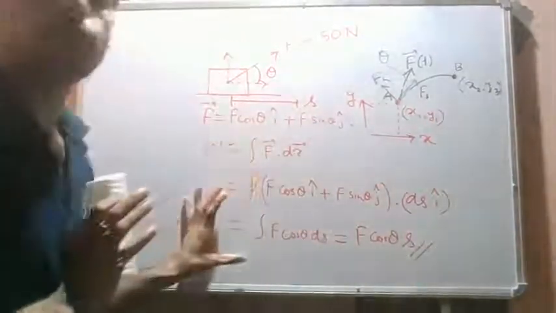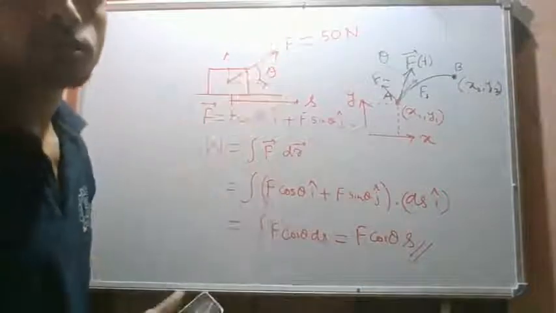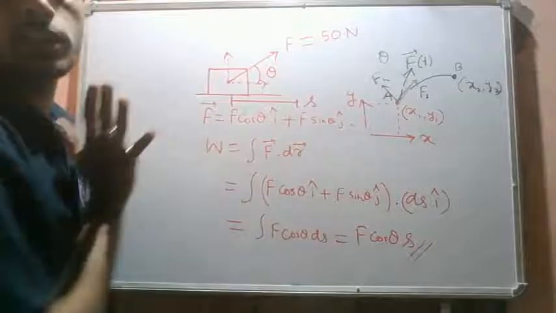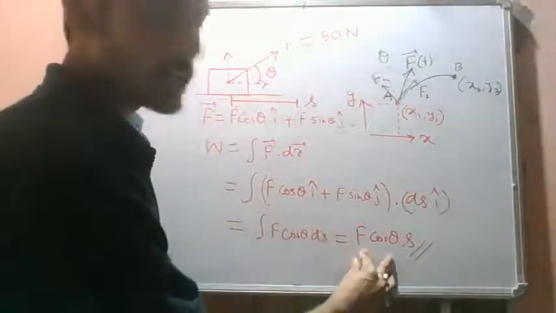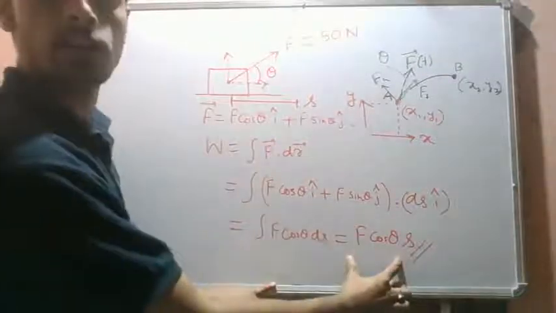Okay, so this is how we find out the work done. So in a linear displacement, when the force is constant, the force along the direction of the displacement multiplied with the displacement gives us the work done. Okay, so now here you see work done is positive because force and displacement are in the same direction. That's why this work done is positive.